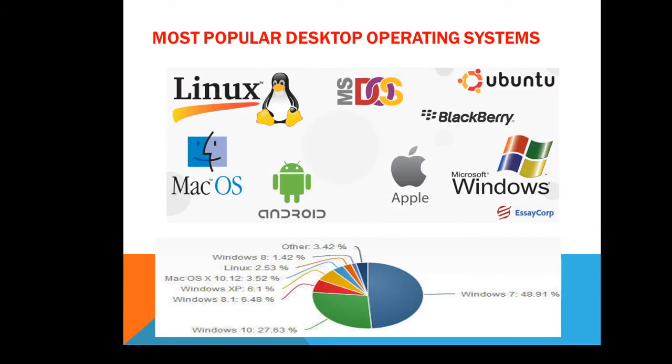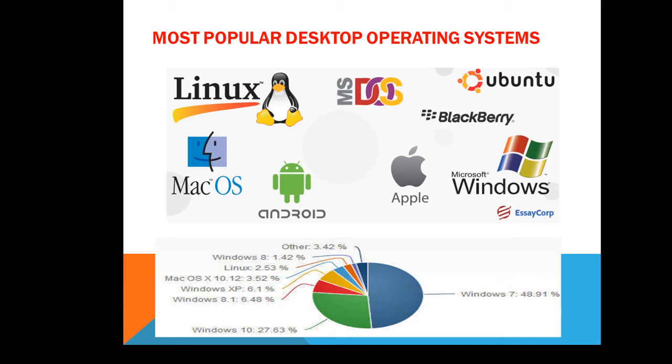We will see some most popular desktop operating systems: Linux, Mac OS, Android, MS-DOS, Ubuntu, BlackBerry, Apple, Microsoft Windows, and so on. The graph shows us the uses of the different types of operating system. The green part is shown by Windows 10.